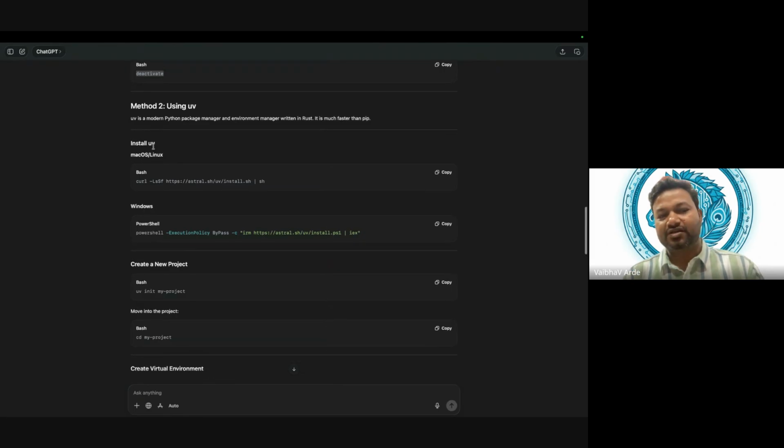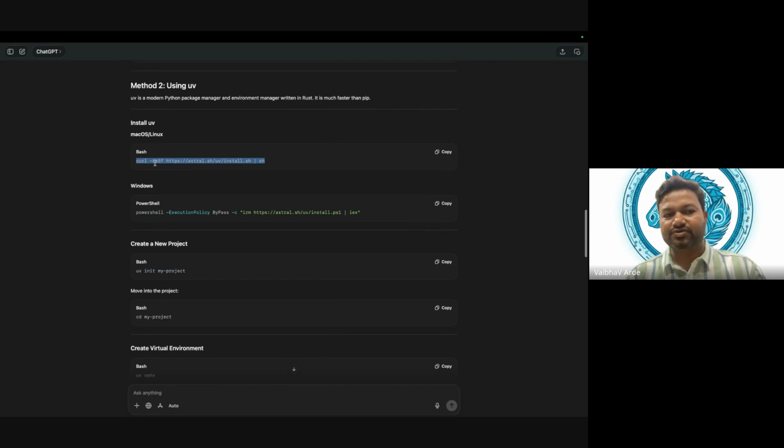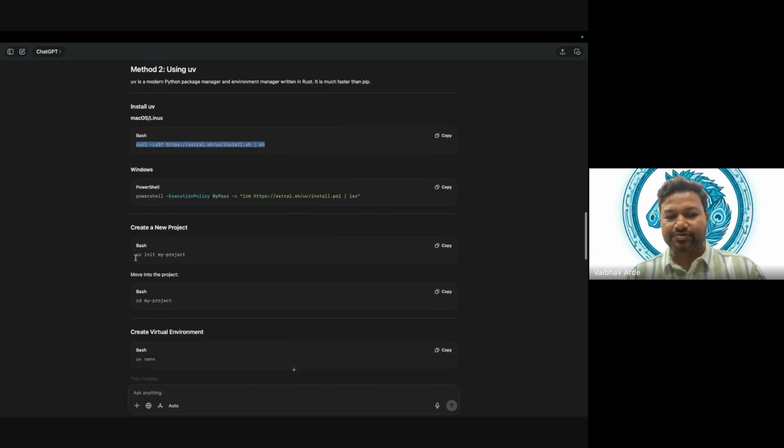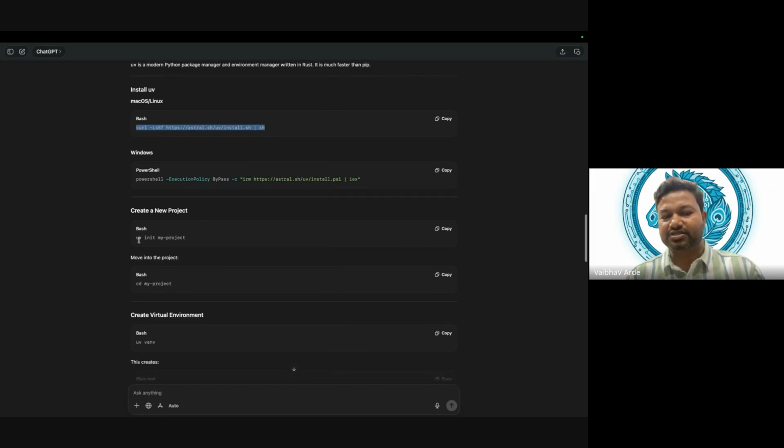First thing, if you don't have UV, you can get it from this, or simply go and say pip install uv, and it will install UV for you. Otherwise, you can anytime execute this bash command and it will be installed. Now how can we create projects in UV?